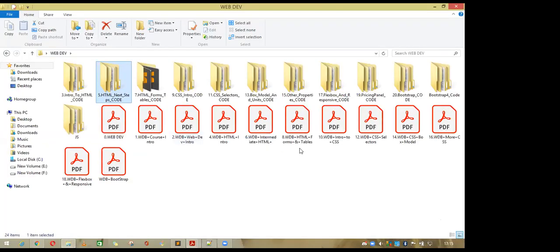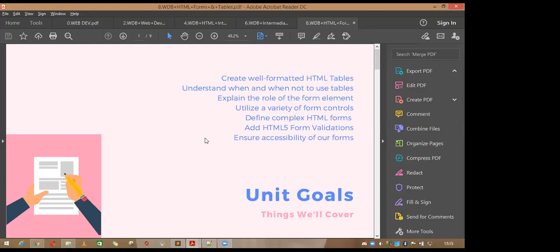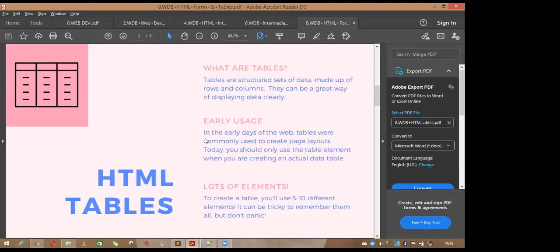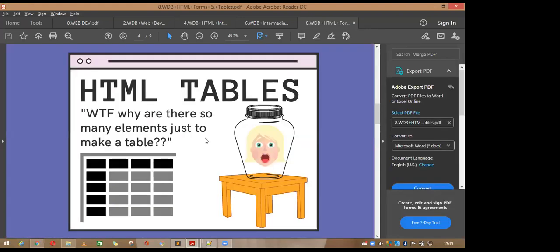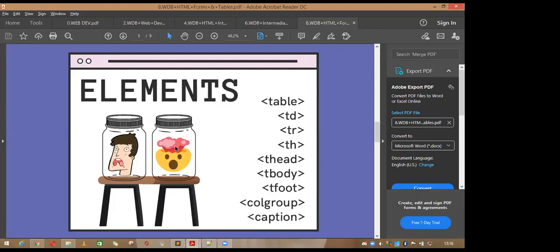Come to the table. Let me show you what all the elements are included in the table. So a table consists of this: you need the table element, table data, table row, table header, table head, table body, table foot, colgroup and the caption. These are all the elements included in the table.